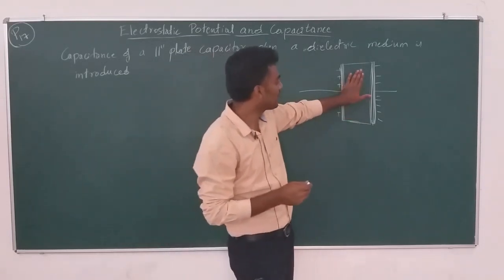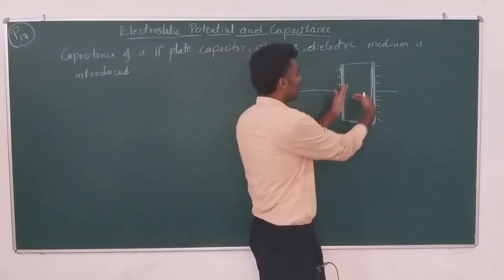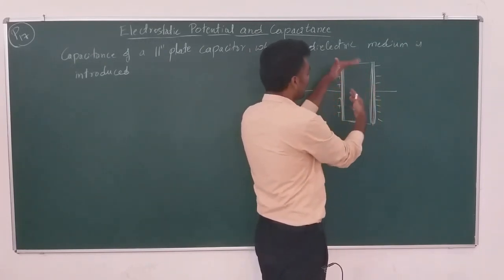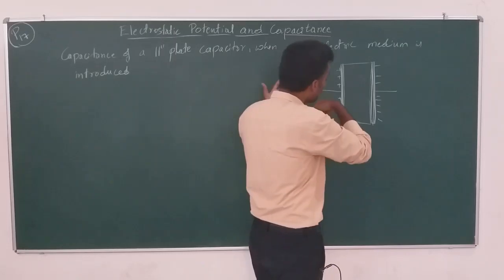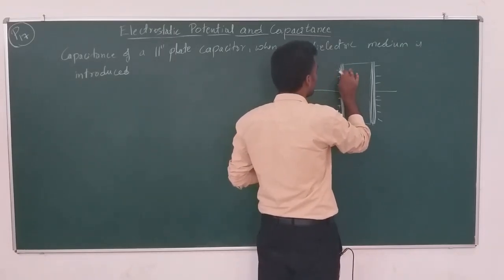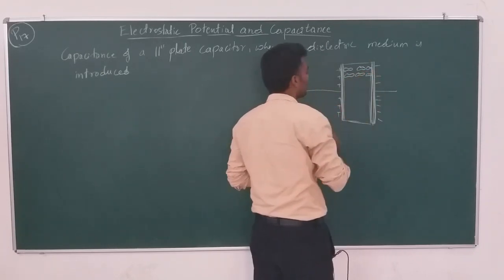Say we had a polar dielectric. Initially, without the application of an external field, the molecules arrange randomly. When we apply the external field, we see they get polarized. Polarized means arranging in a particular way.